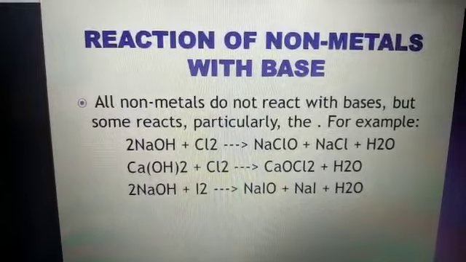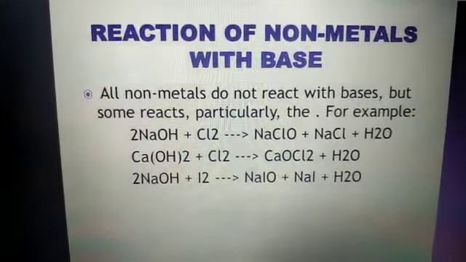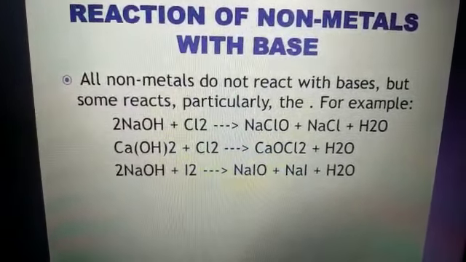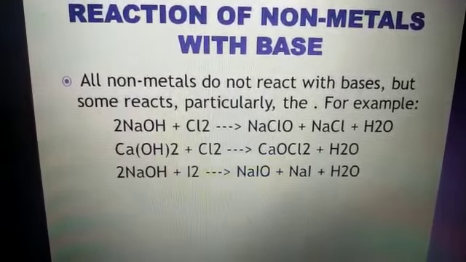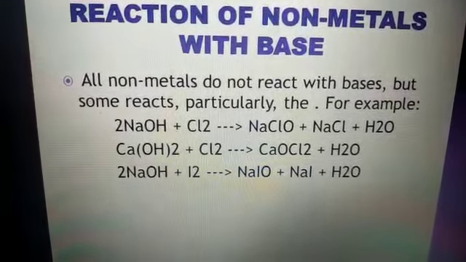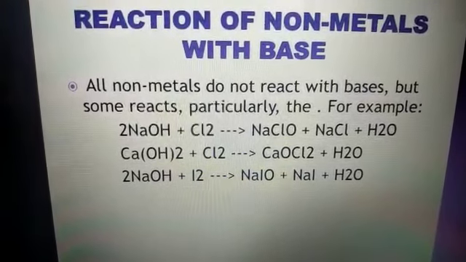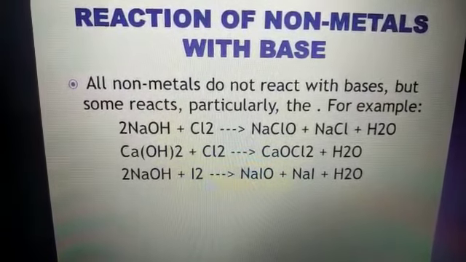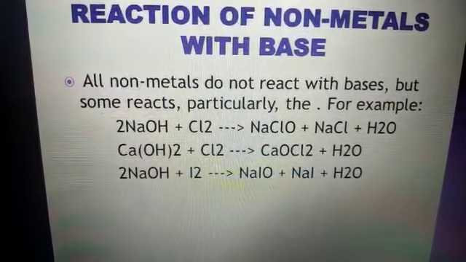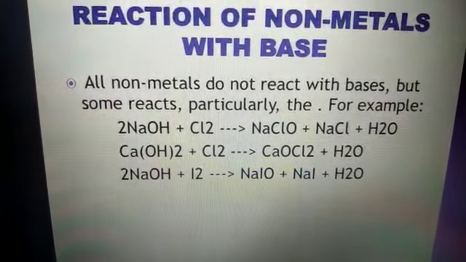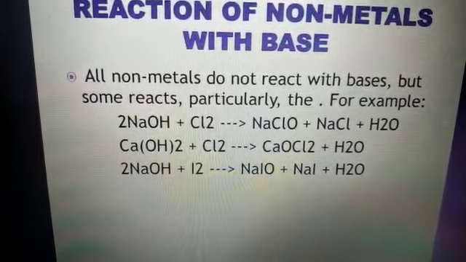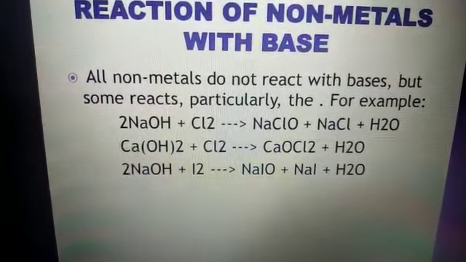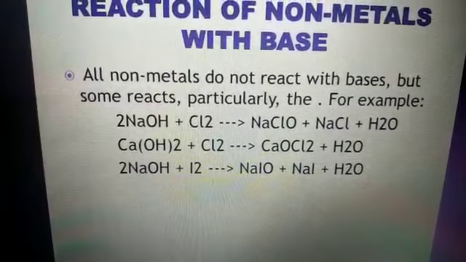Now in the third reaction, sodium hydroxide is reacting with iodine and forming sodium iodide. As you all know, when the chlorine forms an ion, the incomplete atom of chlorine is known as chloride.